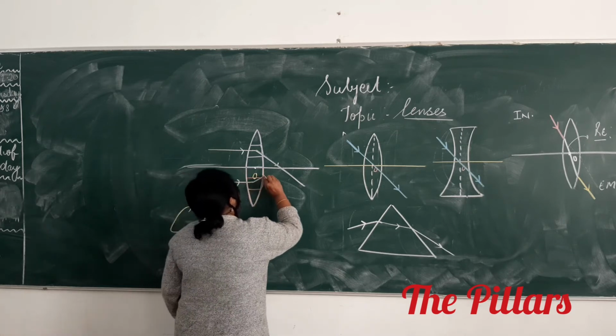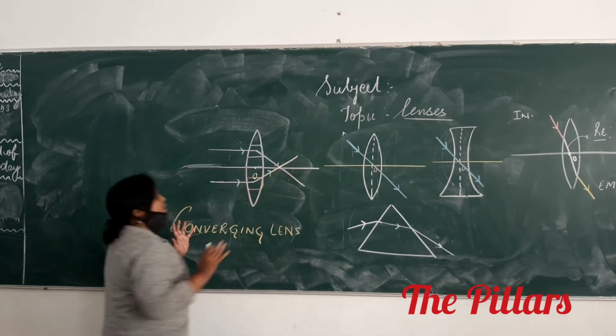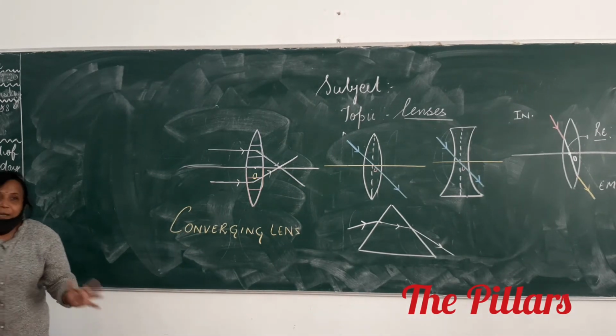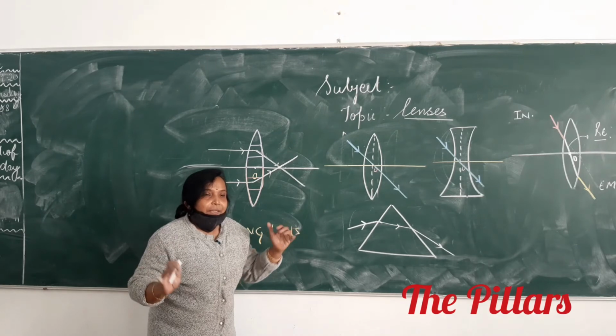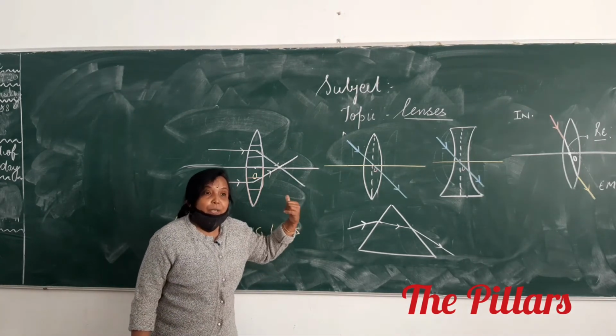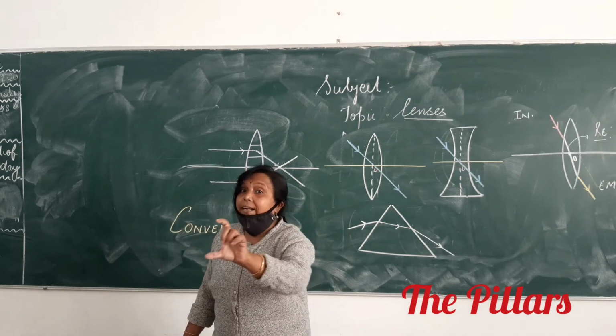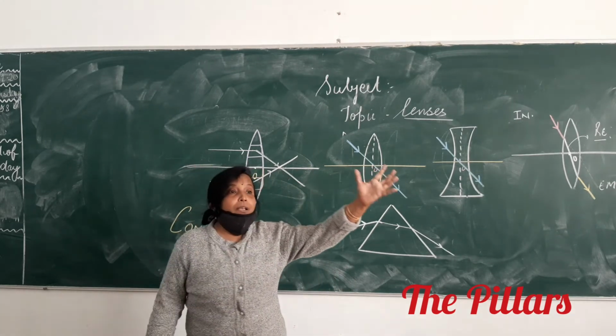Upward. Towards the base, converging. Downward. Understood? This is the reason why this convex lens is called converging lens.